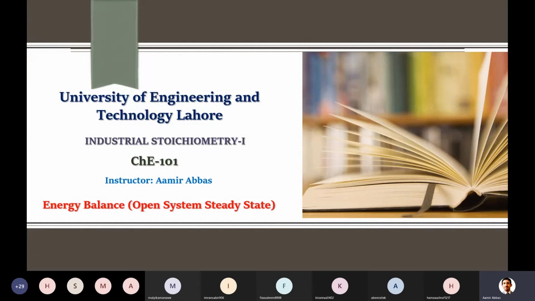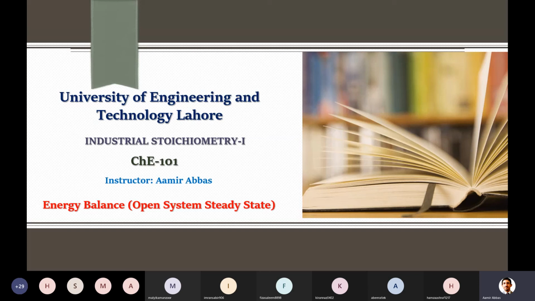When the energy content of the system changes, for example a gas whose temperature is changing, or energy in the form of kinetic, potential or internal energy, it can be stored inside, which we call accumulation. Input or output can be in the form of Q and W.